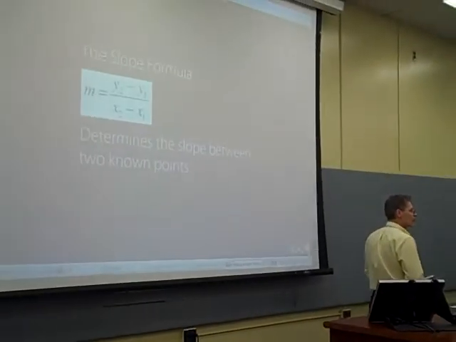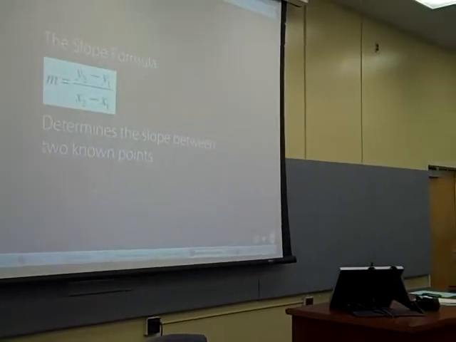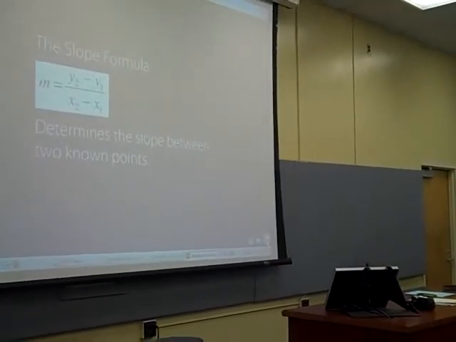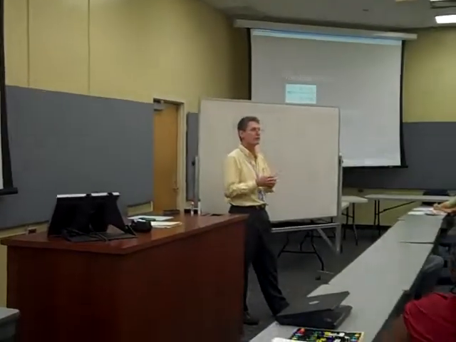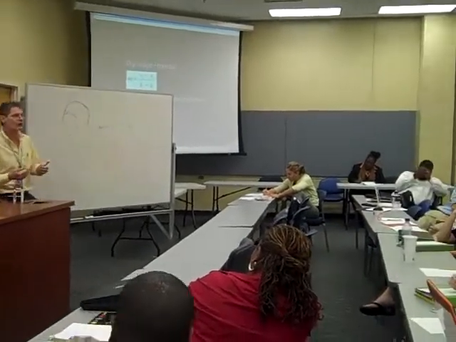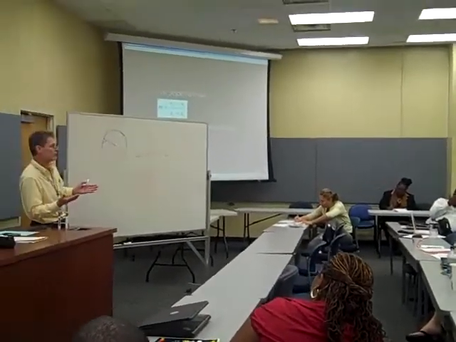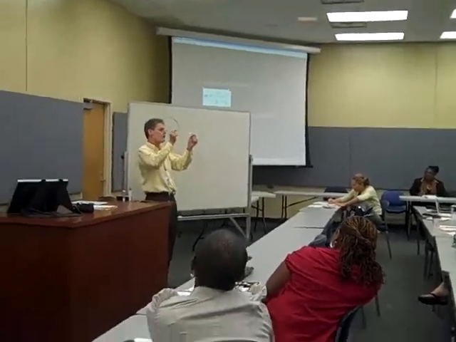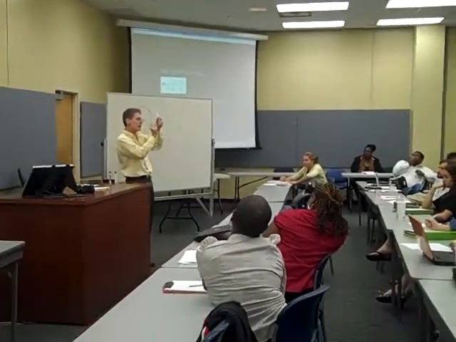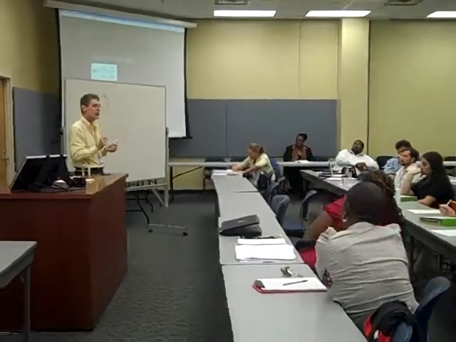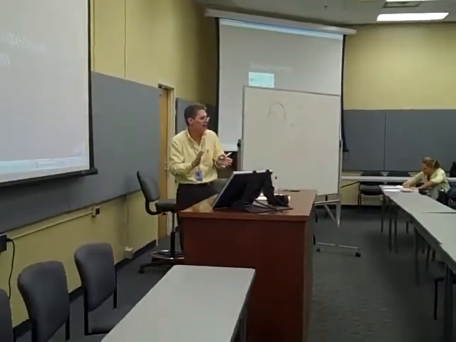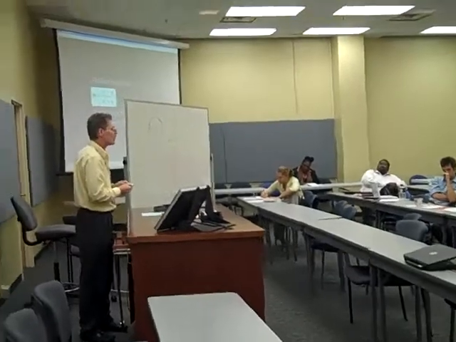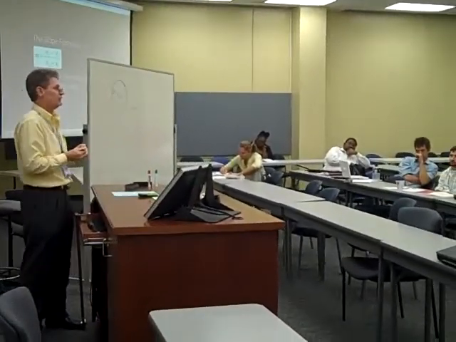Next one is the slope formula. You guys probably know this more simply as rise over run. That's the way most people tend to remember it. But rise over run works really well if you've got a Cartesian coordinate system and the lines happen to intersect on perfect little places like 1, 2, and 3, 4. But if it's in between, you're going to have to guess at it, and we don't guess in mathematics. We guess in statistics, but we don't guess in mathematics. Mathematics is very precise.